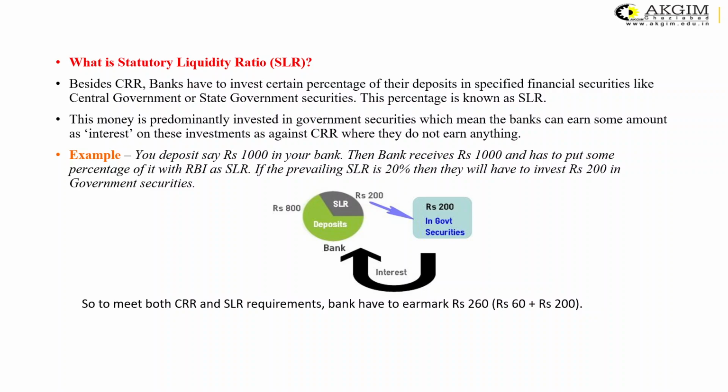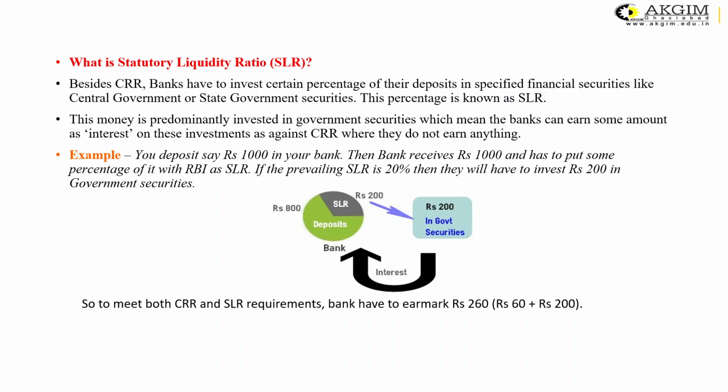So if you take into consideration both the first and the second instrument, that is CRR and SLR, out of 1000 rupees, rupees 60 as CRR and rupees 200 as SLR, the banks are required to do with this amount as has been suggested by the monetary policy or by RBI.